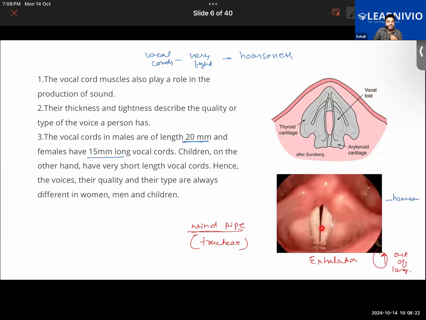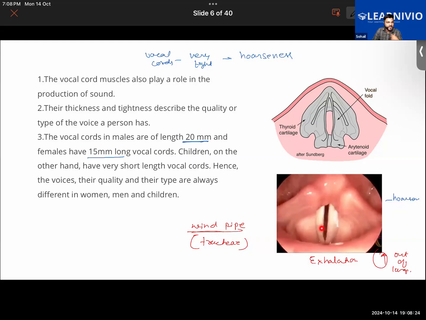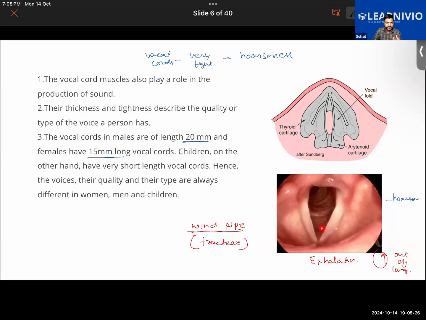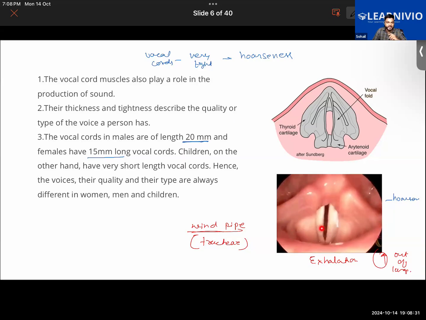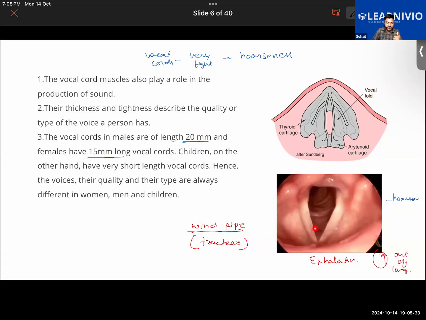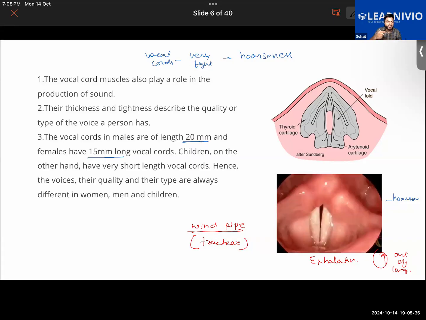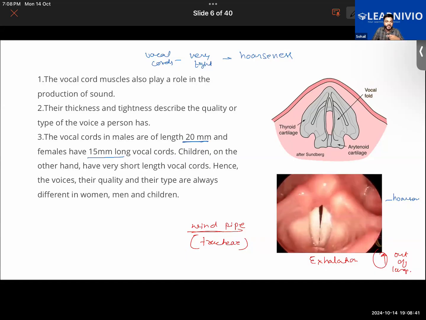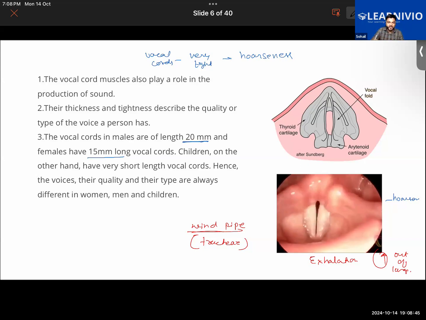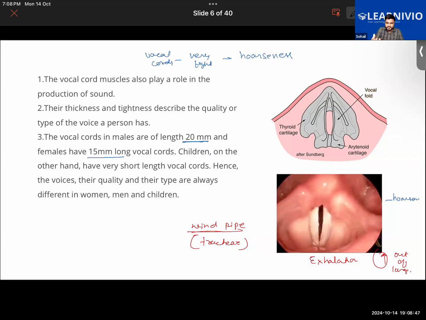This vocal cord is going to vibrate the air column in my mouth. Getting it, everyone, what I'm trying to say? The air column in my mouth is being vibrated due to the vibration of this. So more specifically, we should say that the air particles in my mouth are being vibrated, and due to the vibration, the sound energy is traveling, and my friend or my family members or your friend can hear it.